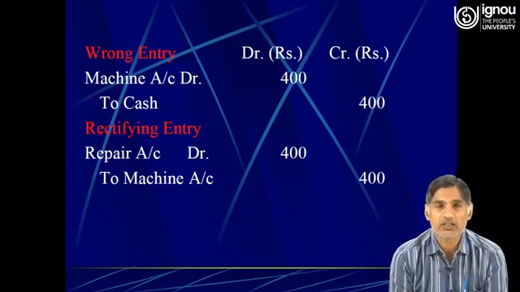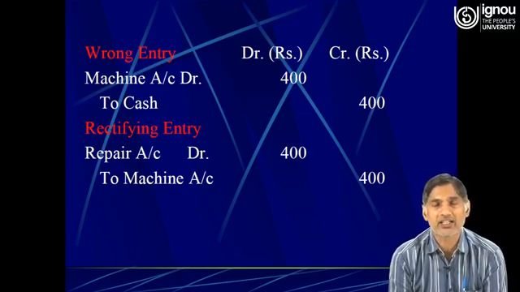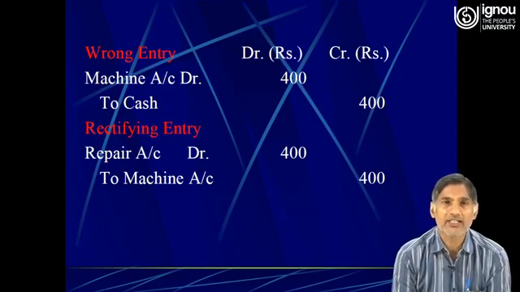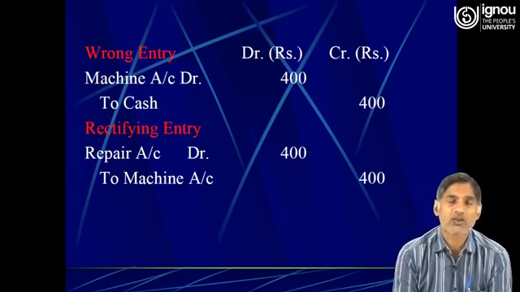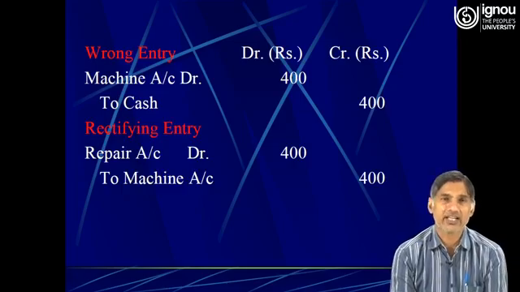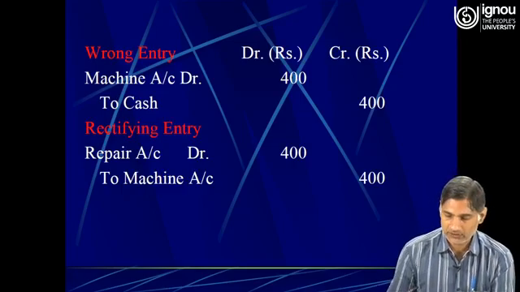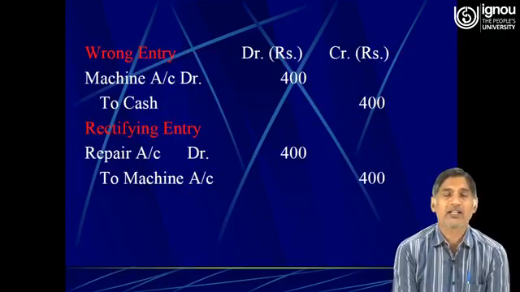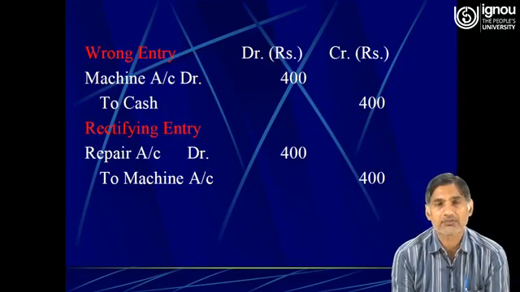So therefore, in order to rectify the journal entry, repair account must be debited, and the machine account which was unnecessarily debited now needs to be credited in order to nullify the effect of such errors. So this is how the transactions are recorded in the books of the accounts.